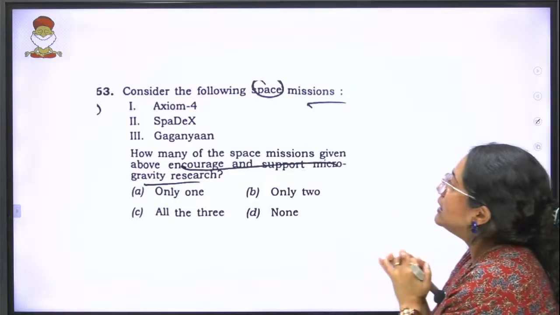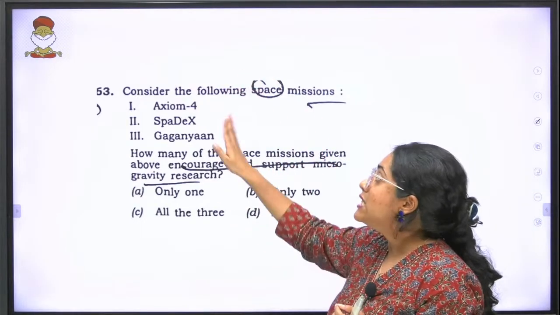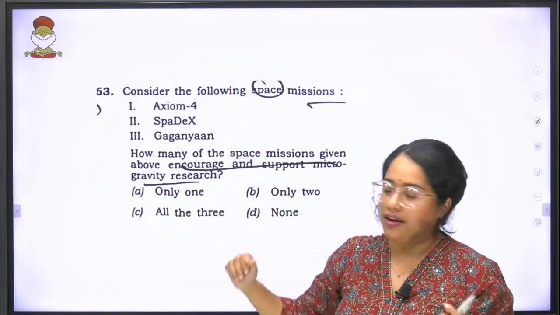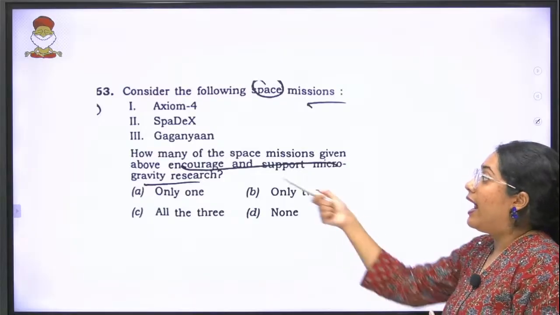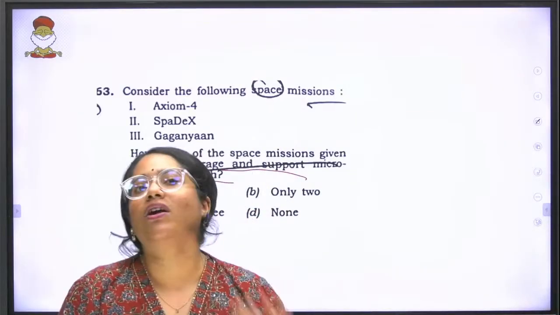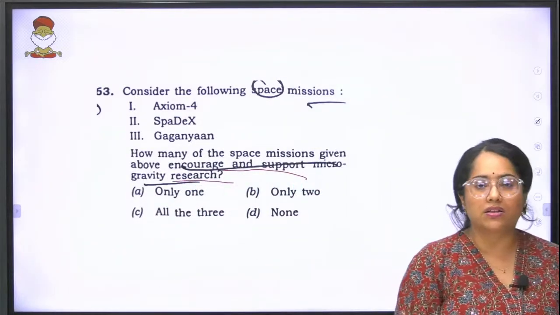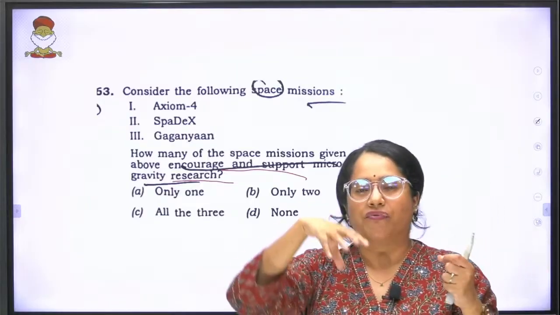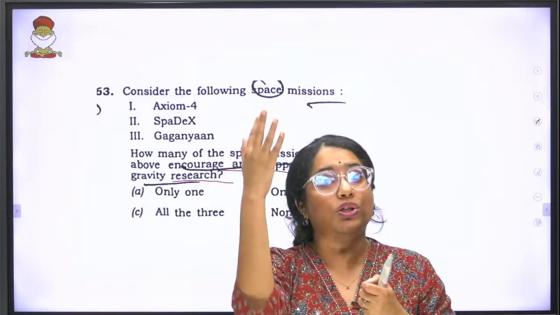So when you look at this, they said consider the following space missions: Axiom 4, SpaDeX, Gaganyaan. How many of the space missions given above encourage and support microgravity research? What is the meaning of microgravity research? Microgravity research primarily means that if someone is functioning in extremely low gravity, especially when you're sending humans into space.